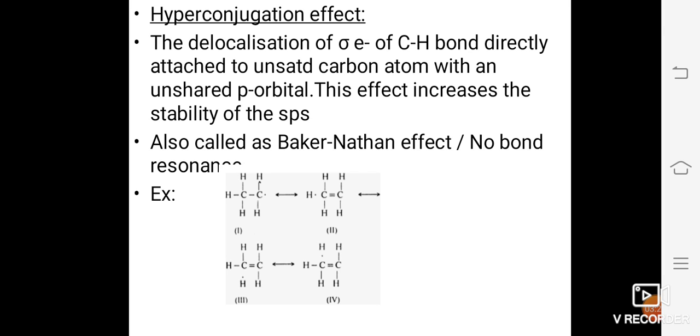resonance effect. So finally we conclude that this electron displacement effect in covalent bonds actually helps us to predict the product formed. And as far as organic chemistry is concerned, the movement of electrons is very important.